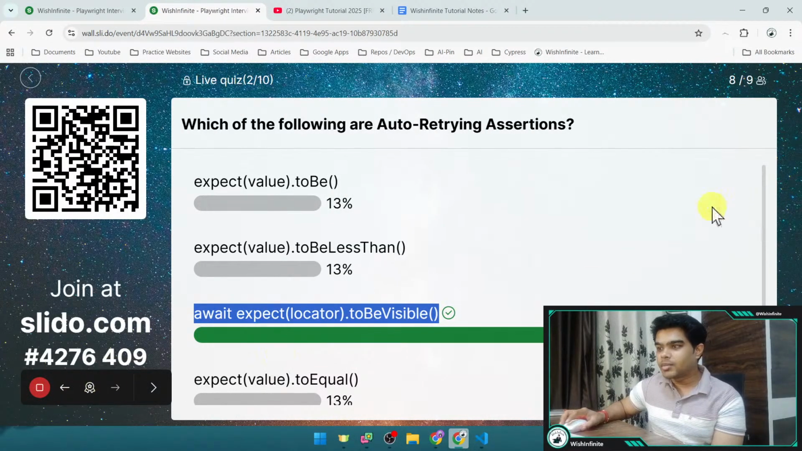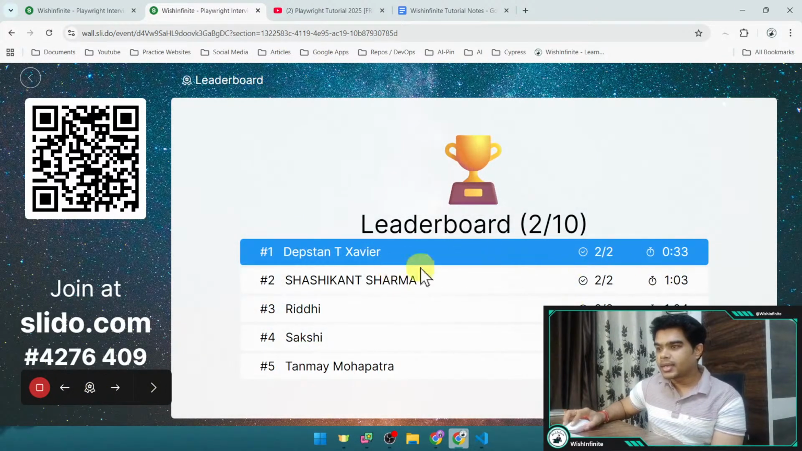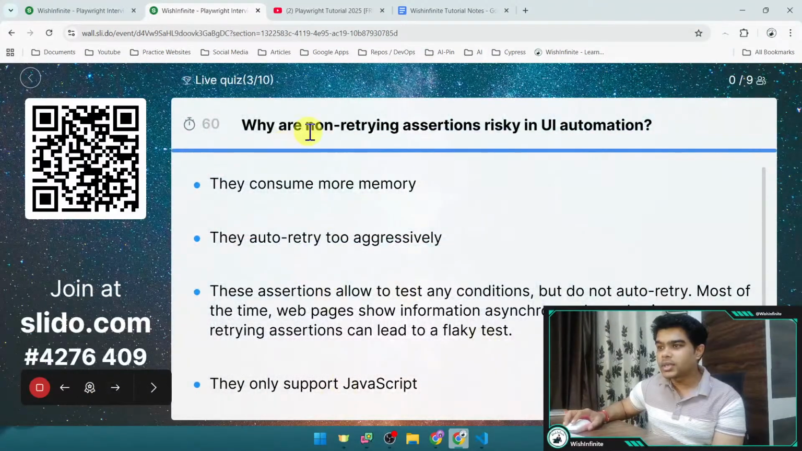Okay, so now let's see the leaderboard quickly. And still we have Javier on the top, and then we have Sashikant, Riddhi, Sakshi, and Tanmay. Okay, now let's go to the next question.